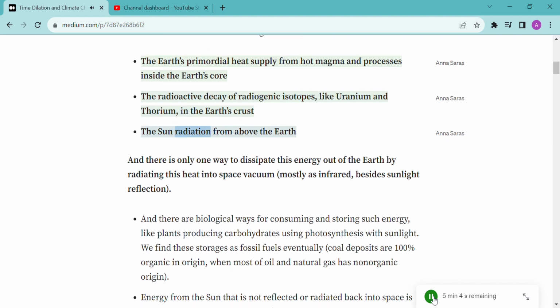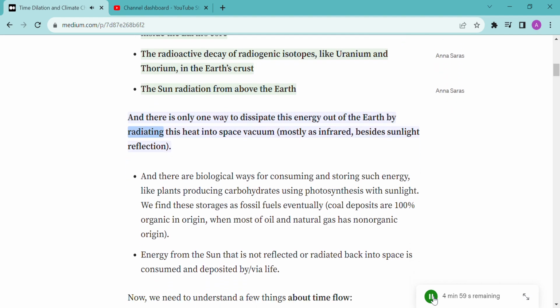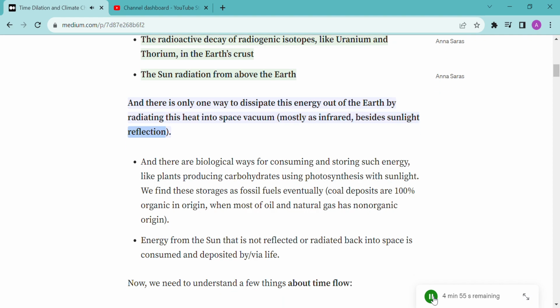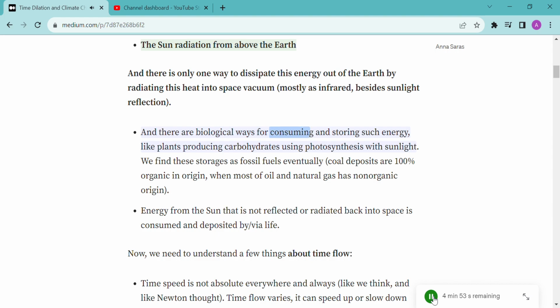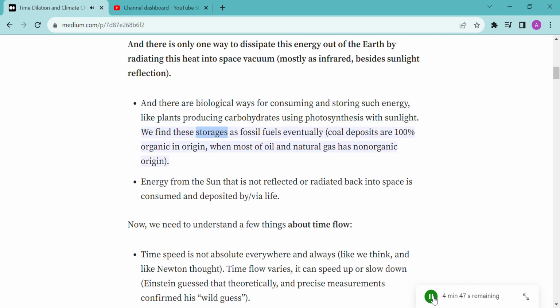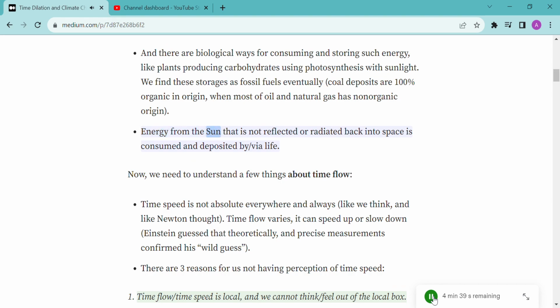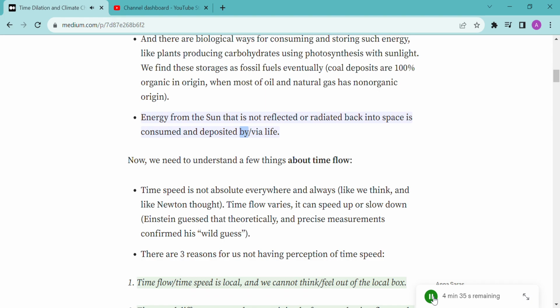The sun radiation from above the Earth, and there is only one way to dissipate this energy out of the Earth by radiating this heat into space vacuum, mostly as infrared, besides sunlight reflection. And there are biological ways for consuming and storing such energy, like plants producing carbohydrates using photosynthesis with sunlight. We find these storages as fossil fuels eventually. Coal deposits are 100% organic in origin, when most of oil and natural gas has non-organic origin. Energy from the sun that is not reflected or radiated back into space is consumed and deposited by/via life.